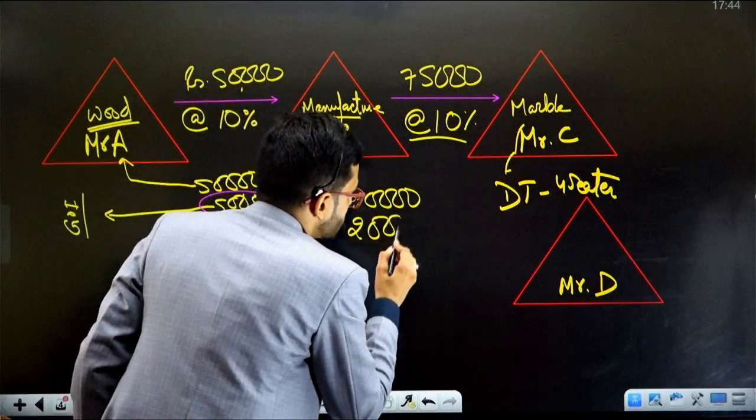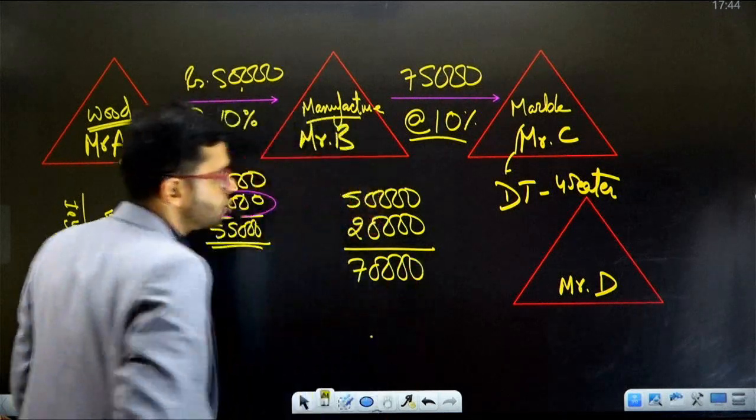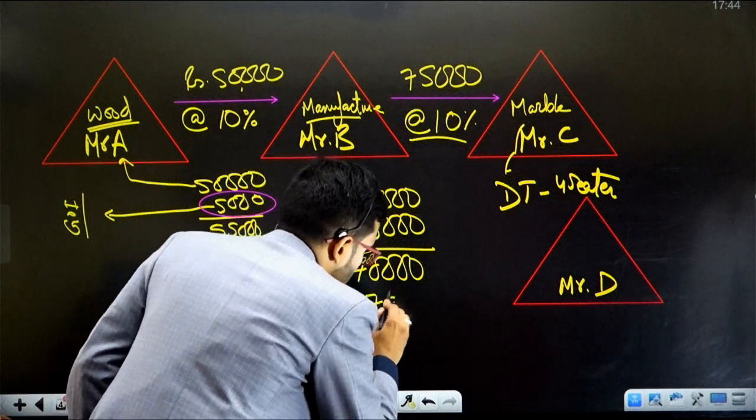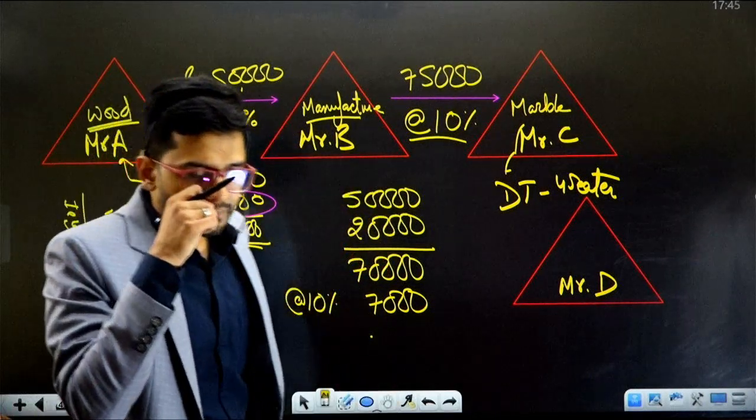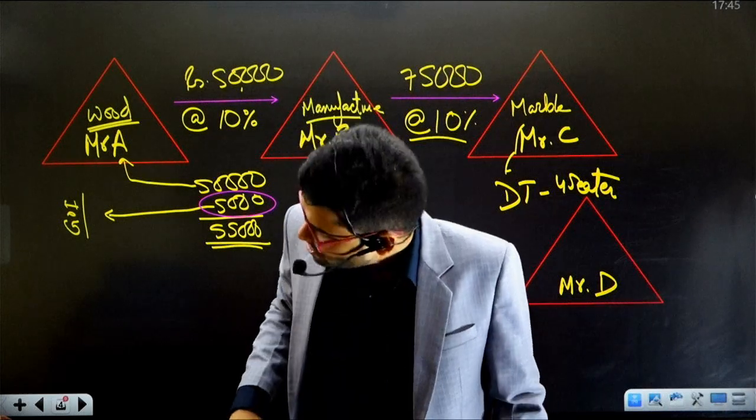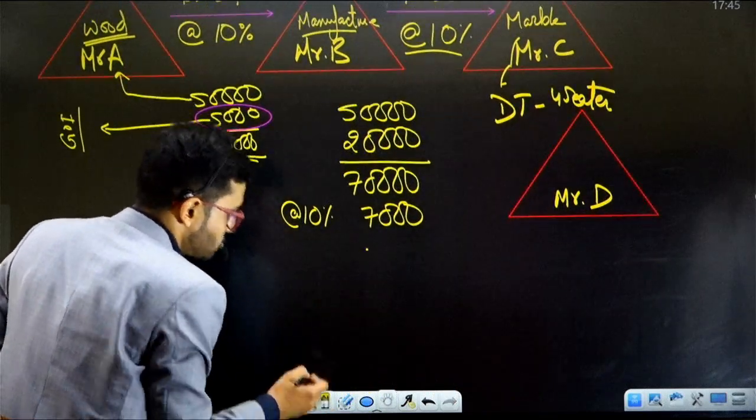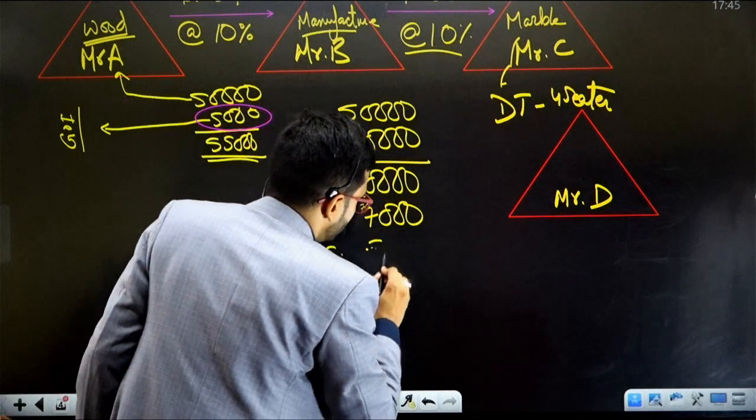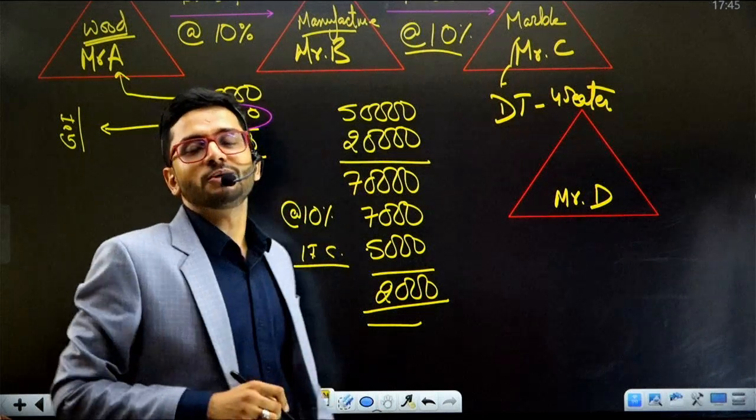Mr. B is going to add 20,000 rupees as the value addition. So the total amount which Mr. B has spent on this good is 70,000 rupees. It is subject to indirect tax at the rate of 10%. So 7,000 rupees is the tax leviable by Mr. B. Mr. B has to pay Government of India 7,000 rupees of tax. But before paying this 7,000 rupees, Mr. B is going to get a credit, which in the GST world is known as input tax credit. Mr. B is going to get a credit of 5,000 rupees, and Mr. B is going to pay only 2,000 rupees to Government of India.